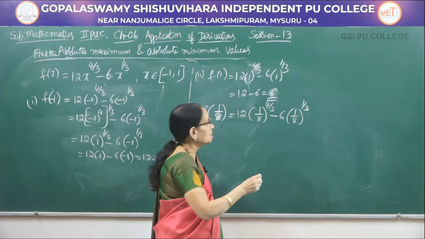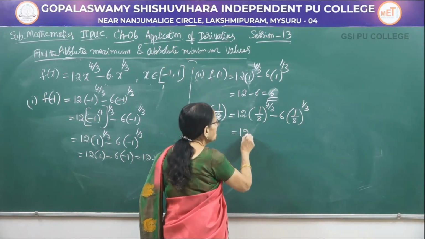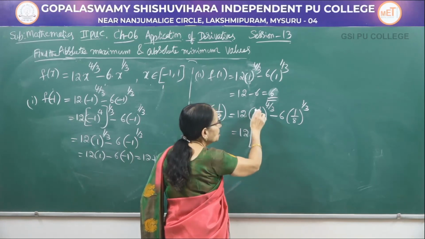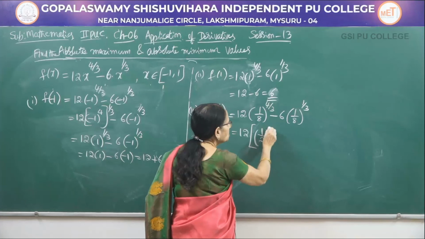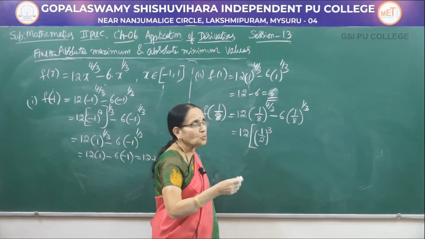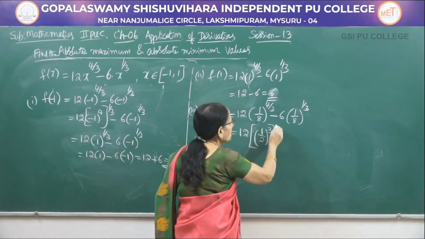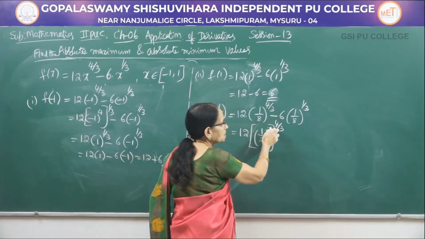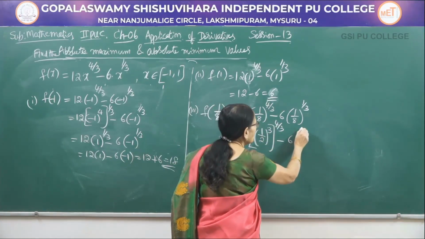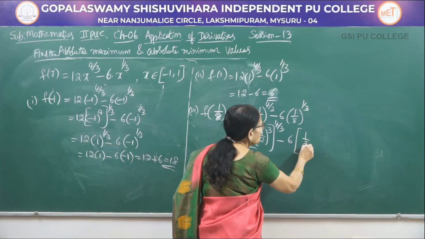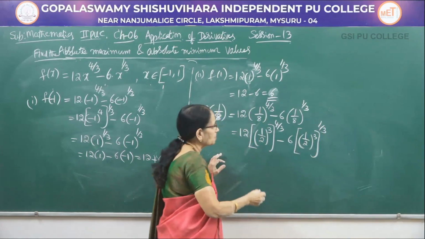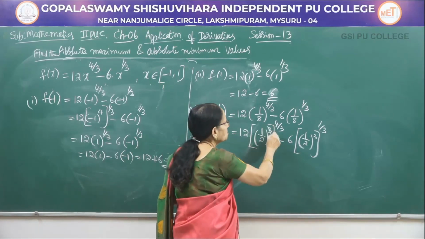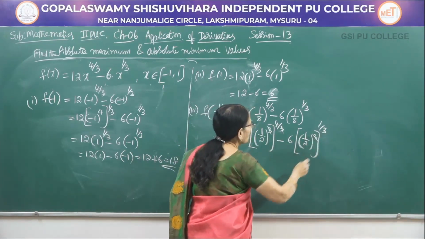So again I am using the law of indices. Write it as 12 into, you know that 1 by 8 is actually (1/2)^3, isn't it? 2 cube is 8. Now to the power 4 by 3. I am writing it as it is. Similarly, it is ((1/2)^3)^(1/3). Now using the law of indices, this 3 can be cancelled.